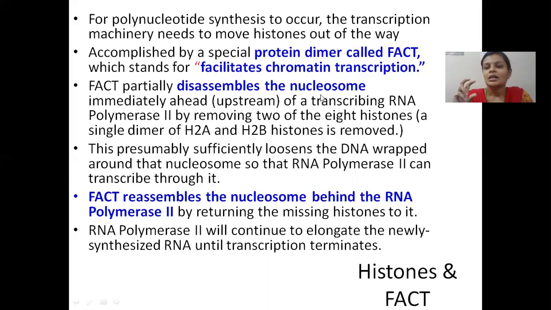Histones are present in the form of nucleosome. A histone is found in the form of an octamer, a complex of 8 proteins. So this octameric histone is wound with the DNA. DNA is wound around this octameric structure. So this unit is called a nucleosome. Several nucleosomes form more or less like a bead on a string structure, and then they get compacted.